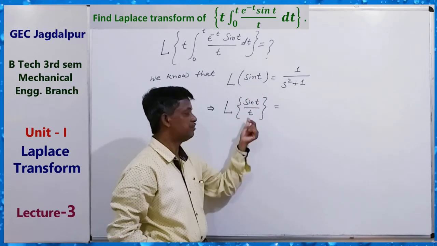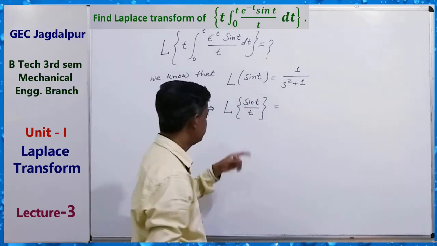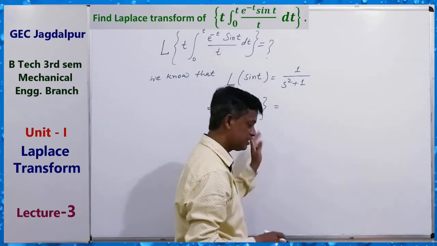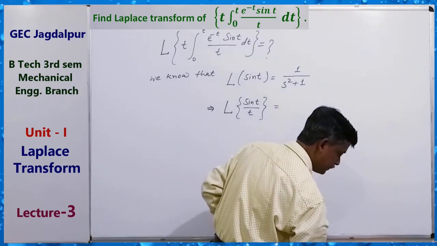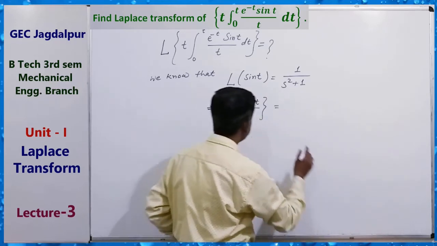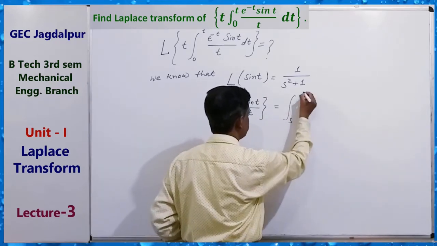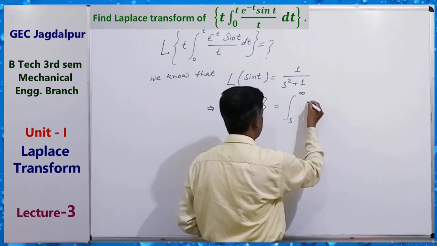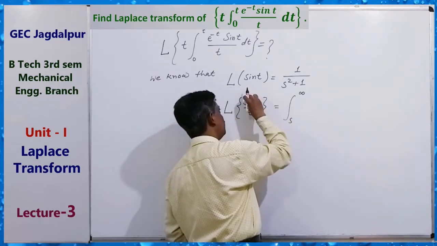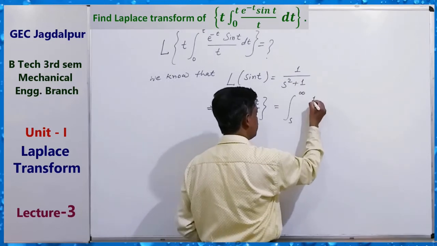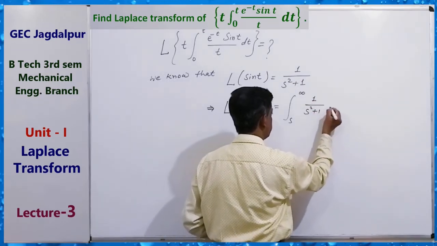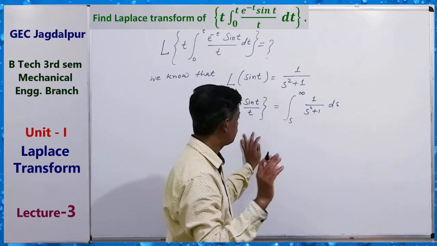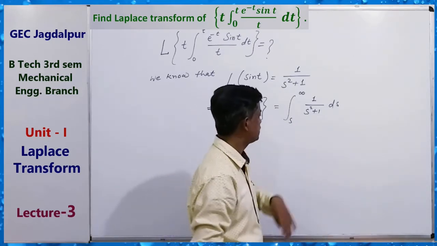When f(t) is divided by t, the Laplace transform is the integration from s to infinity of f bar s, that is, 1 upon s square plus 1 ds.